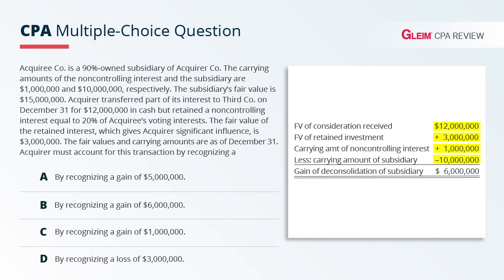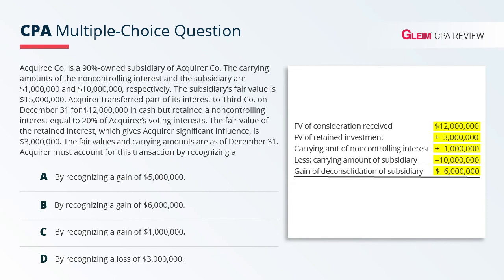Take the 12 million. These numbers are all in the question. I know it was a long question, not a lot of numbers to deal with, but you have to remember where they came from, right? So take the 12 million plus the 3 million that they retained the interest in, plus the 1 million of the non-controlling interest, subtract that 10 million, and you end up with a gain of 6 million.